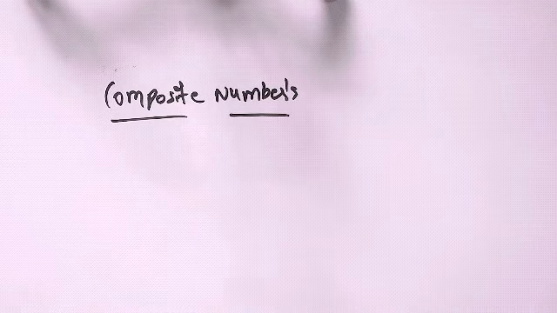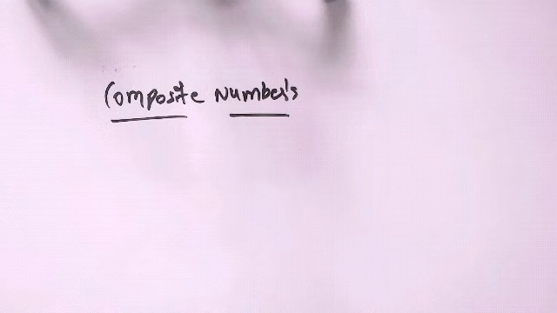Now composite numbers. Composite numbers are quite opposite to prime numbers. Composite numbers are nothing but numbers which have more than 2 factors. In prime numbers we have only 2 factors, right?